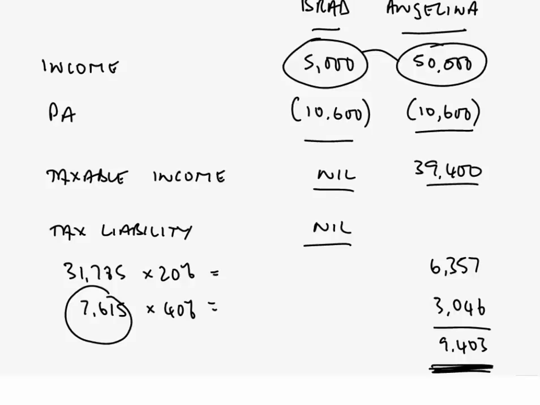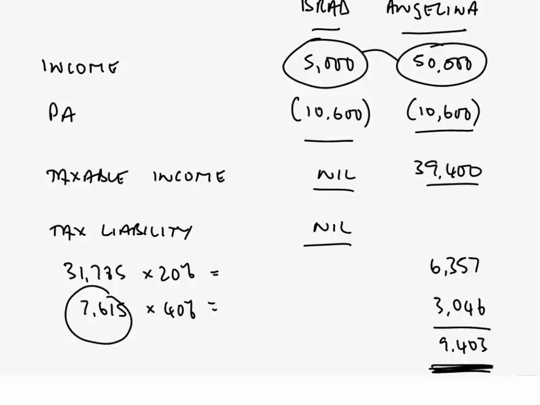So even more beneficial when we are moving income from a higher rate taxpayer, not just to a basic rate taxpayer, where of course it would have saved tax at the difference between 40% and 20%, i.e. 20% saving, but if, as with Angelina and Brad, you can move it from a higher rate taxpayer to someone like Brad who is a non-taxpayer given their level of income, then you're saving tax at 40% compared to 0%, 40% saving.